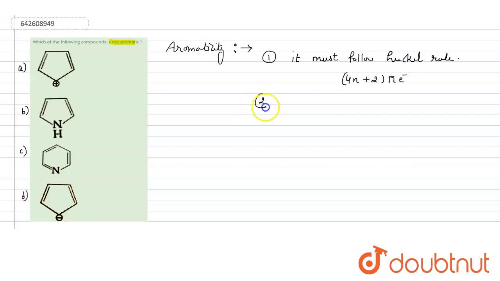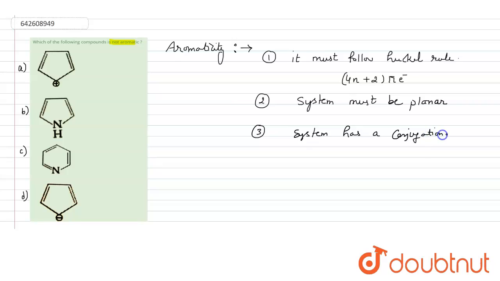The second condition is that the system must be planar, or you can say that all the carbon centers have the same hybridization. And the third condition is that the system has a conjugation. So these are the three conditions. If a compound fulfills the conditions, then it must be aromatic.